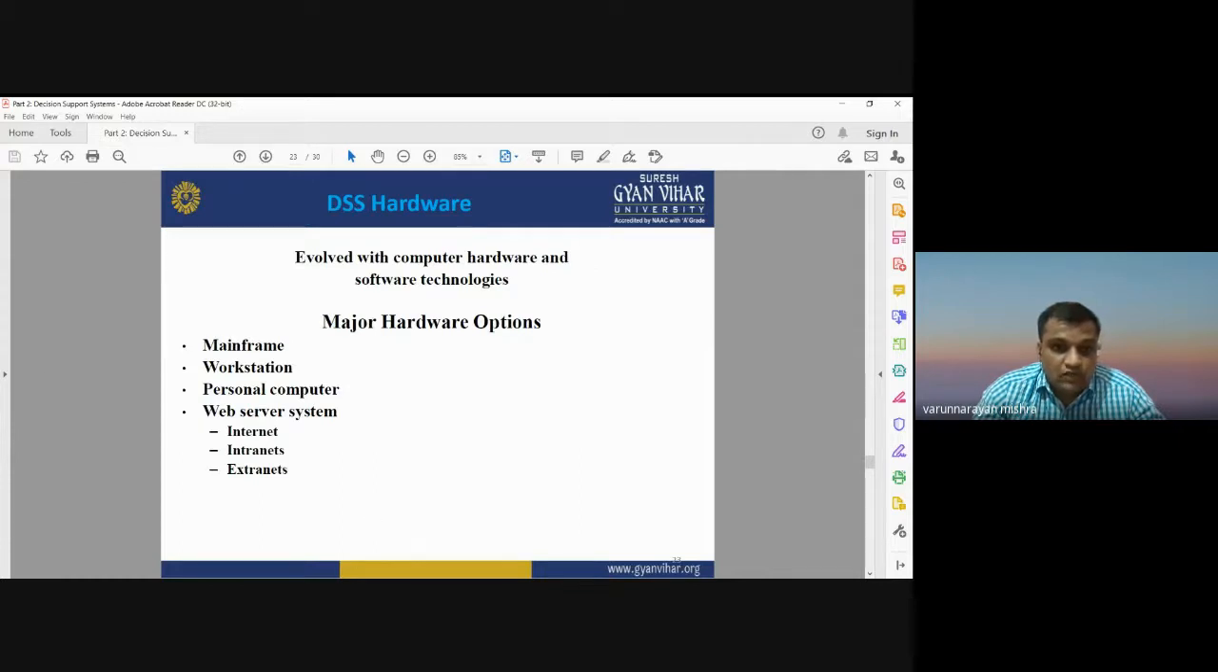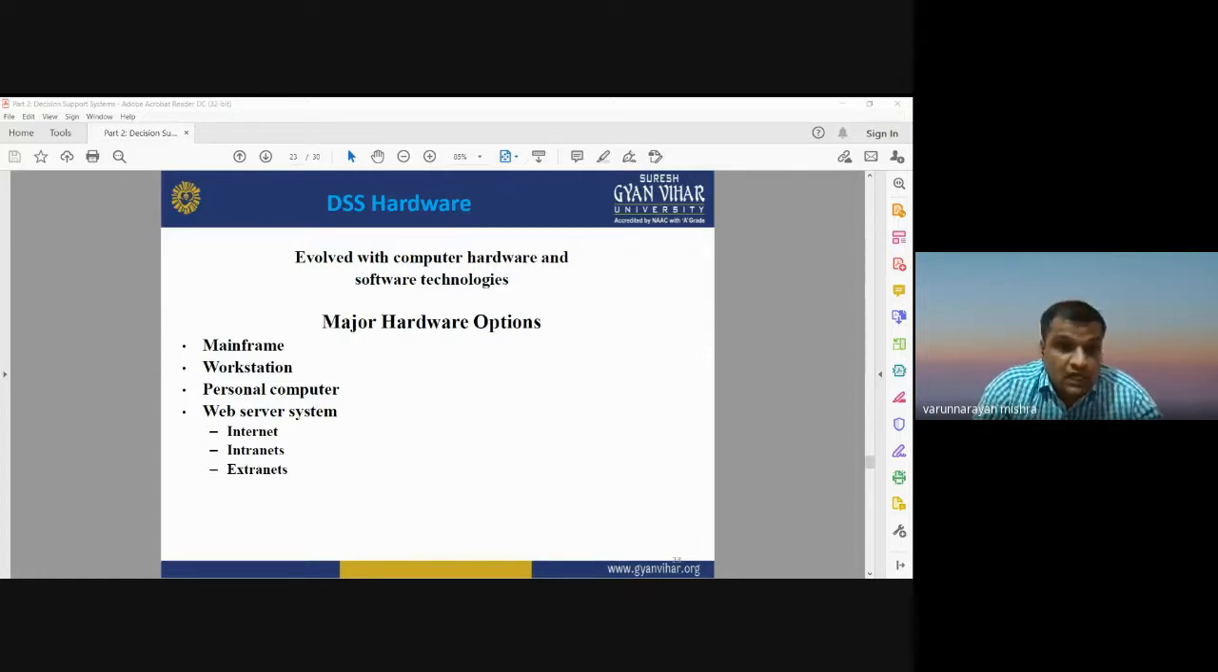Hardware is also required for preparing this decision support system. Decision support system is totally based on computer. So when we are dealing with computer, we need to have good configuration of the hardware. There should be a good amount of RAM capacity and good processing speed of your system. So decision support system also needs well configured hardware and software technologies.